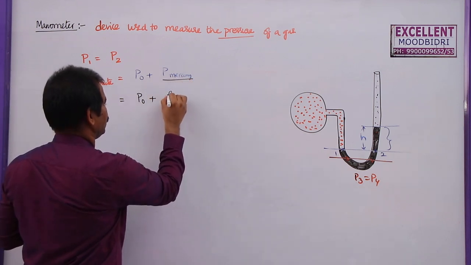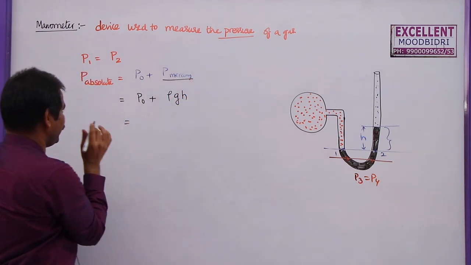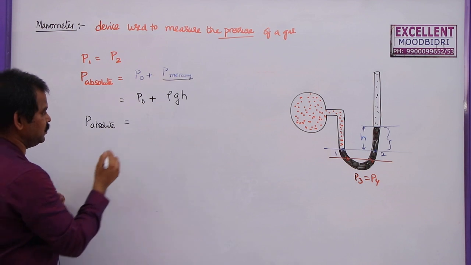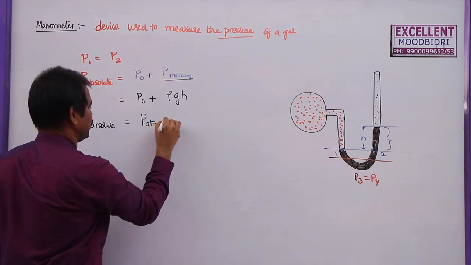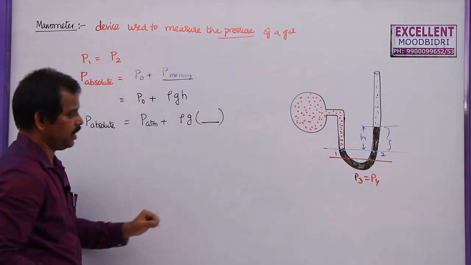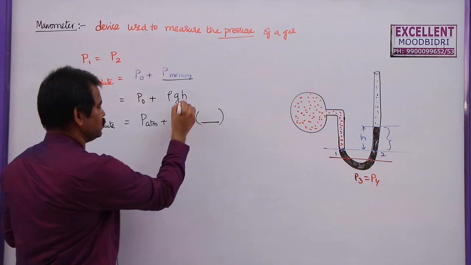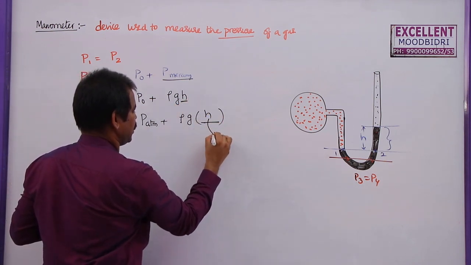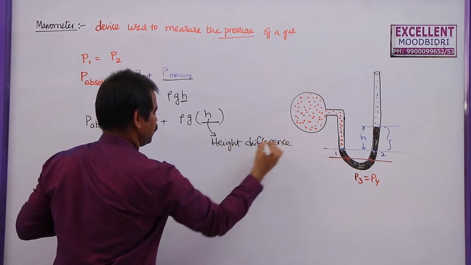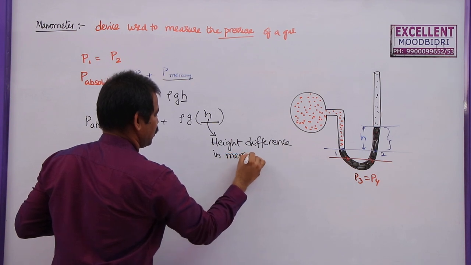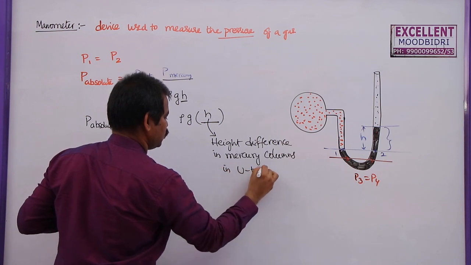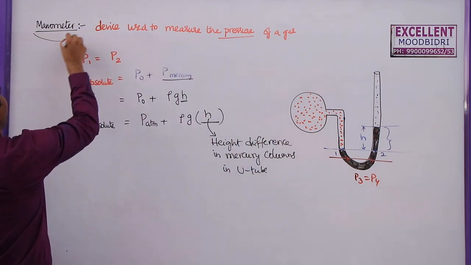And what is the pressure due to mercury? This is rho GH. So whenever we are finding the absolute pressure in any device, this is equal to atmospheric pressure plus density of mercury times g times the height difference between the two mercury columns in the U-tube. So here H is the height difference in mercury columns in the U-tube. So this entire setup is called a manometer.